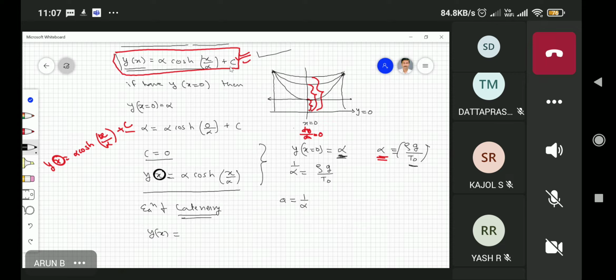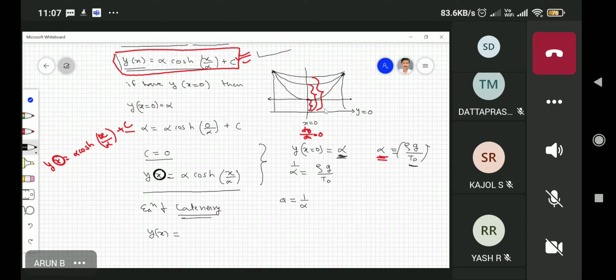The constant C can be determined just by putting in the value of y when x is varying, because now x is varying from 0 to some x. From all the points you can substitute the corresponding y at the corresponding x, because x is known.